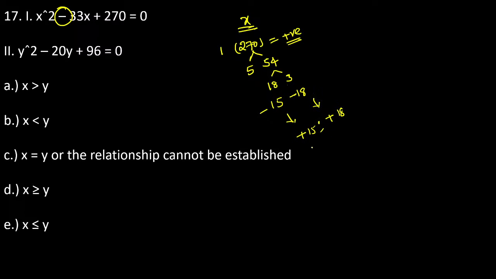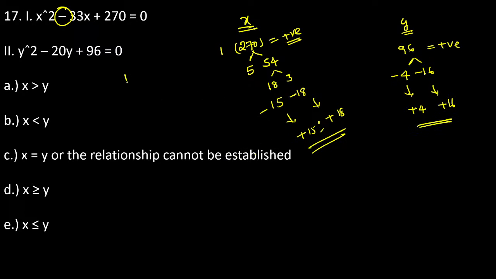So overall, whatever the calculation, just go with your mind, guys. Then you can get the answer. Now try the y values. So the y value becomes 96. 96 can be written as 4 into 16. So if we want a positive resultant, it means consider both are negative. The final factors are plus 4 and plus 16. This is completely based on your visual representation and calculation, guys. Then you can get the answer.